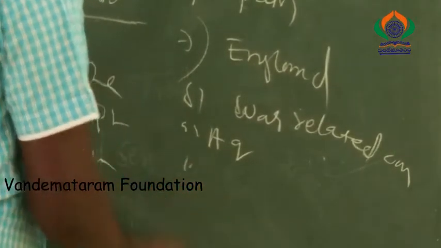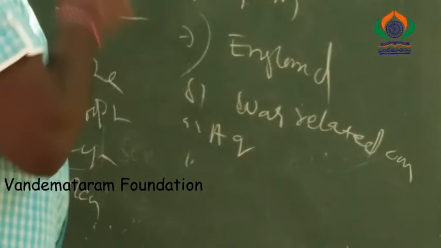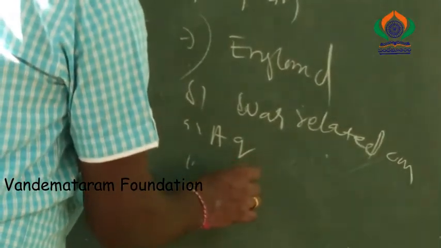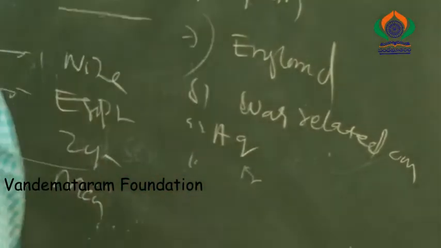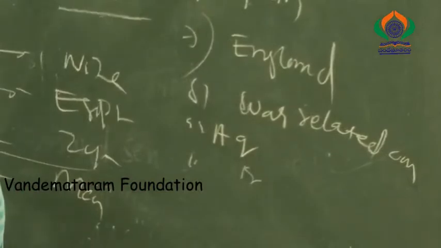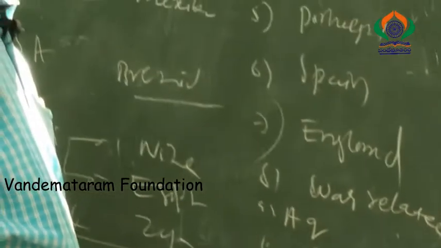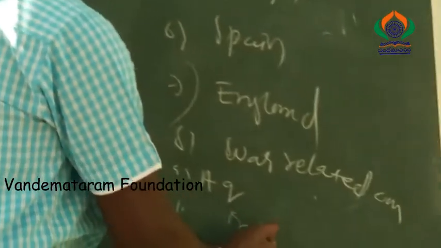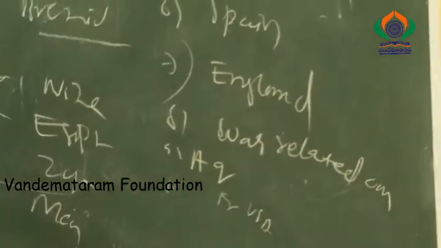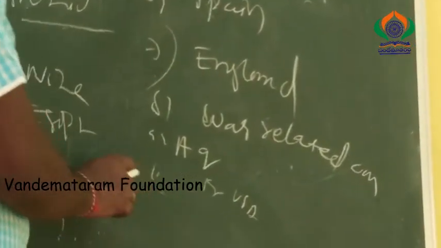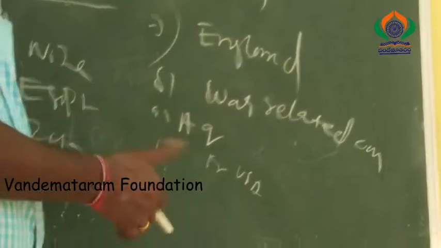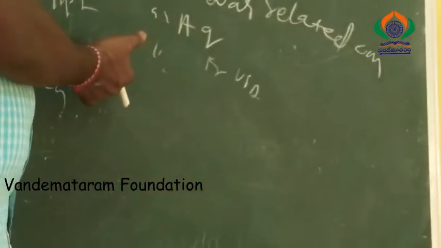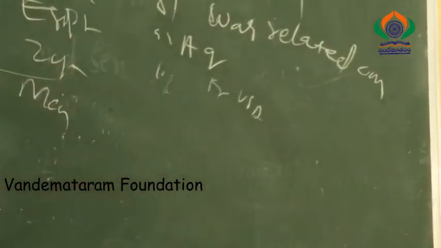For example, what is the application question? Franklin Roosevelt belongs to which country? Answer, USA. Next, which country introduced the New Deal policy? Answer, America. Hitler belongs to which country?